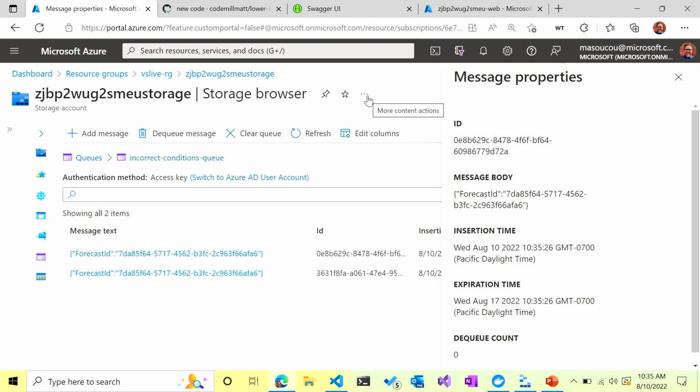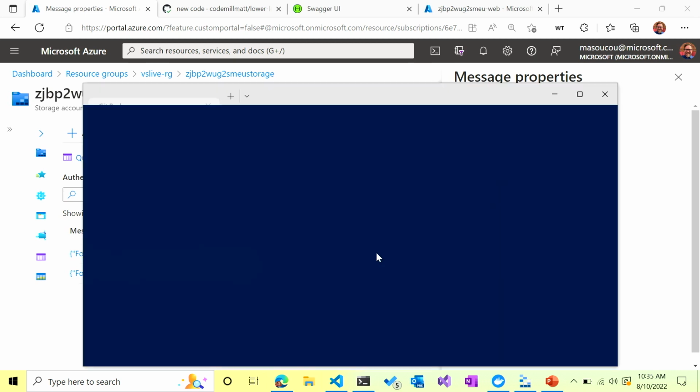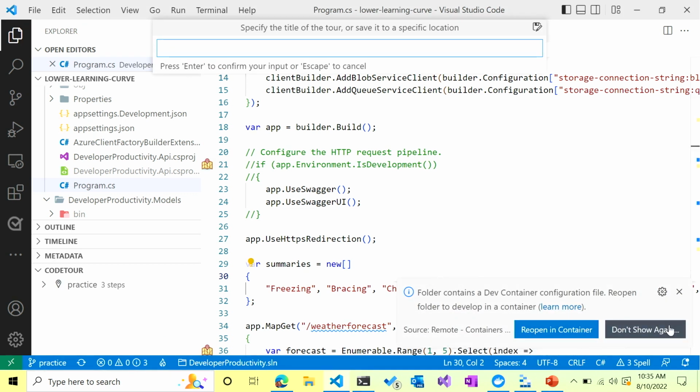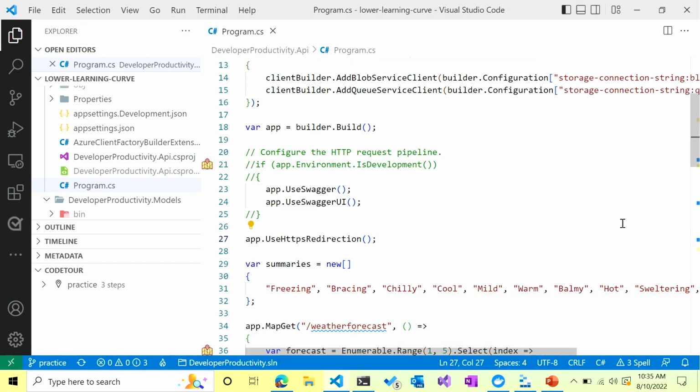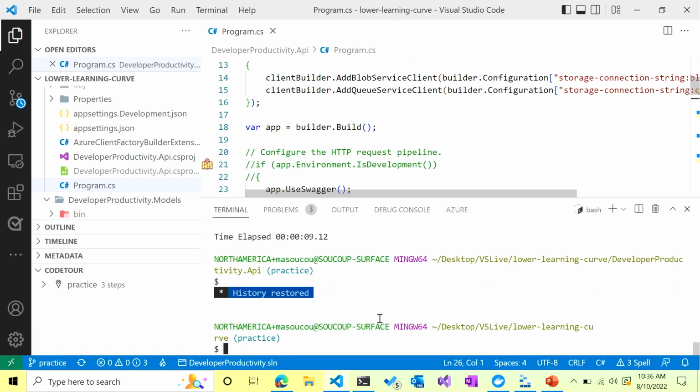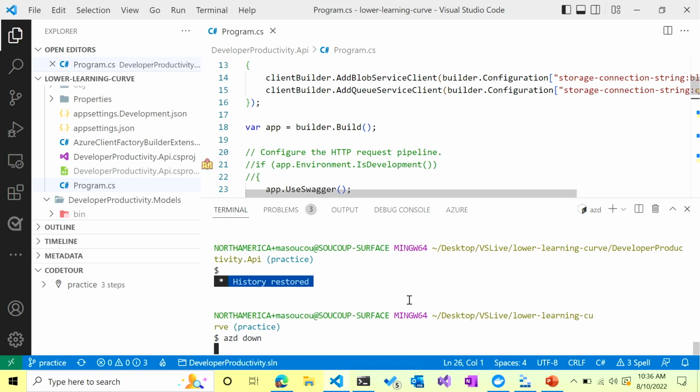So they're there. So I used AZD to push everything up. And what's nice about AZD then is I'll go back here. Actually, let's just run it from here. I can do AZD down, and it'll go through and delete everything for me as well. So it's a nice way to actually do your development. Bring it up when you need it, take it back down when you don't.